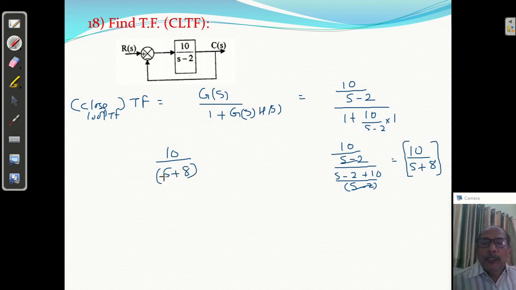And I am going to tell you a very simple technique for finding closed loop transfer function. ये क्या है?